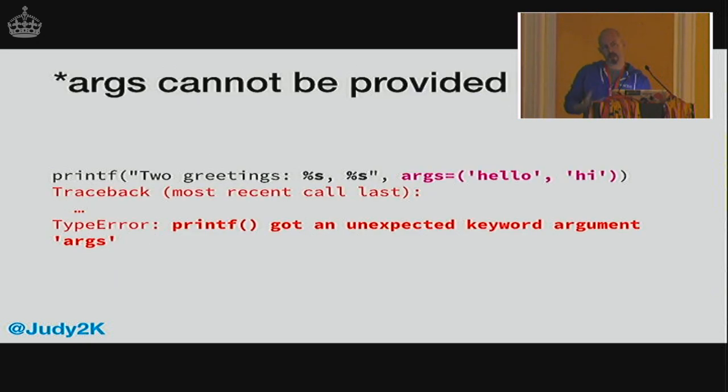What it isn't doing is creating a new parameter. So args is not a parameter. You can't explicitly pass in a tuple. There is a way to get around this, if you want to, and we'll be covering that in a moment.